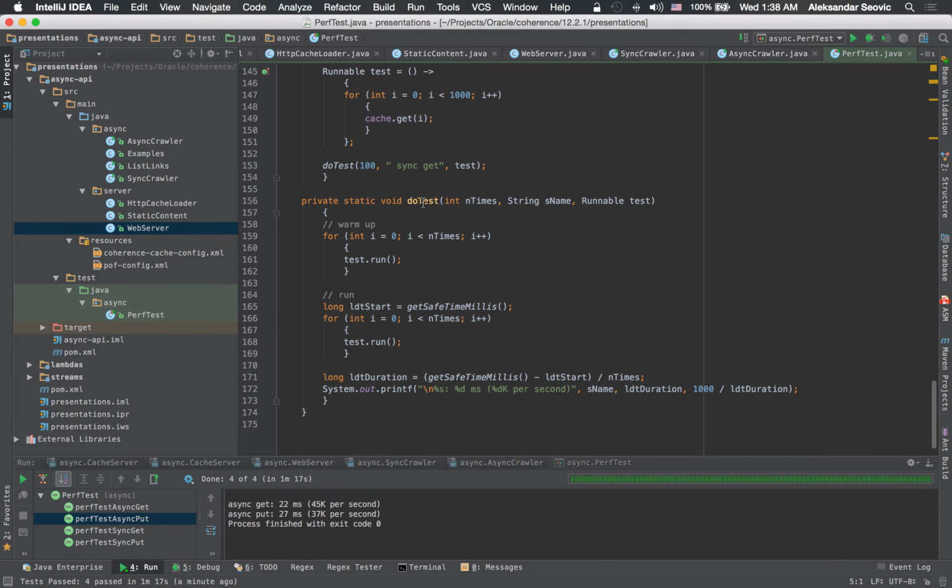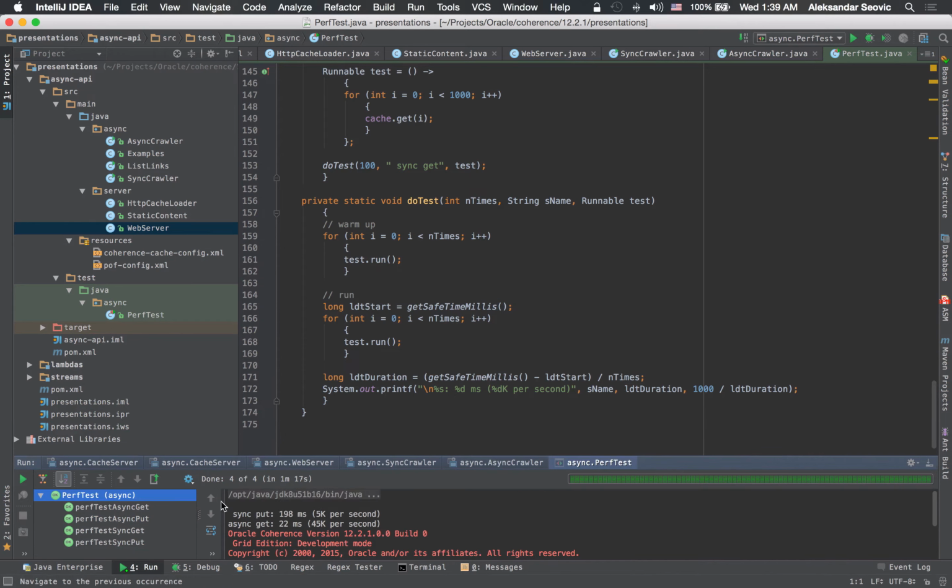This is basically what doTest does. It will run the warm-up loop, it will run the actual test loop, and then report the duration that it took per iteration, and the throughput in thousands of operations per second. This takes into account that we are doing 1,000 gets or 1,000 puts in each iteration.